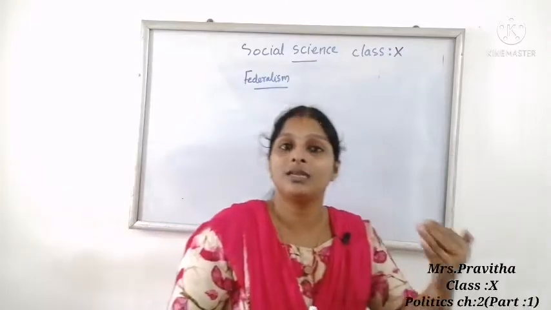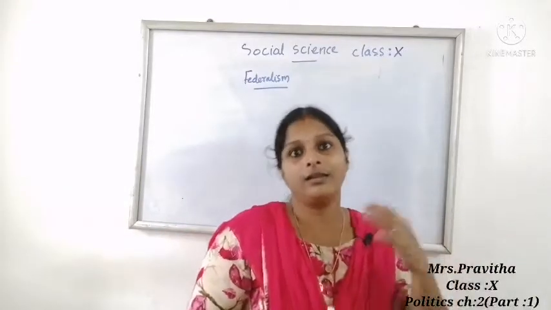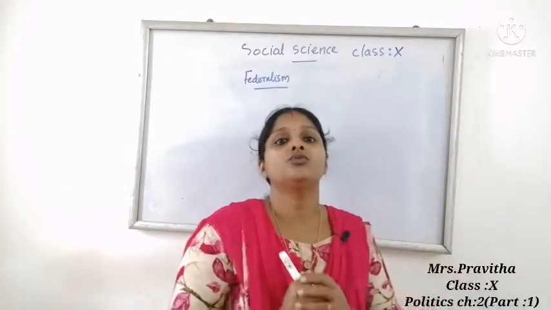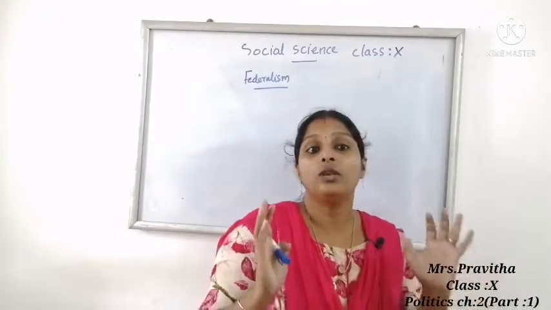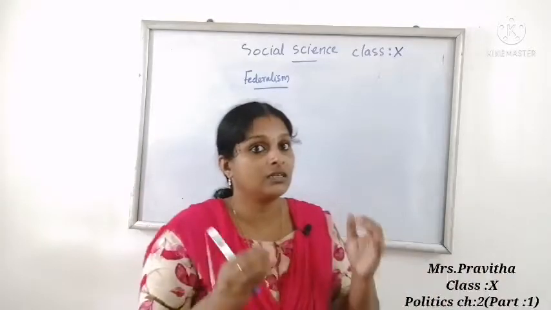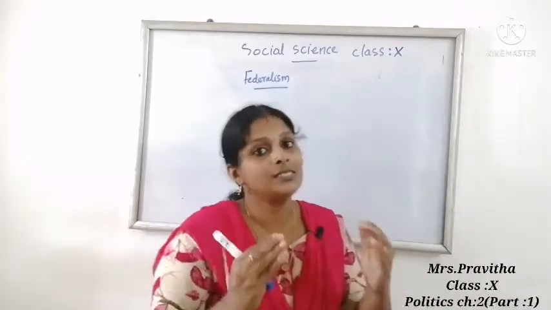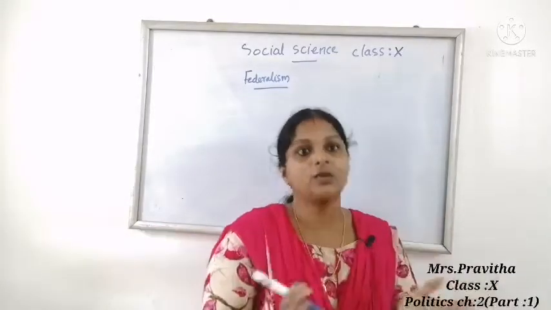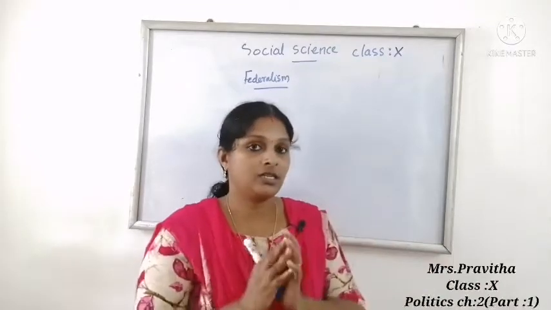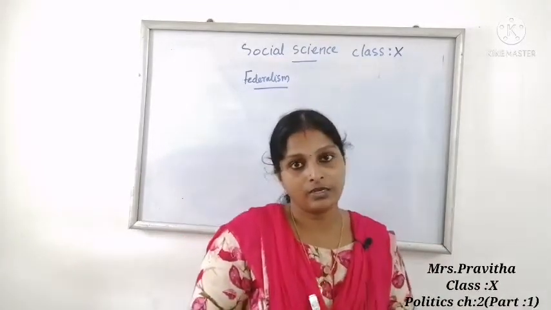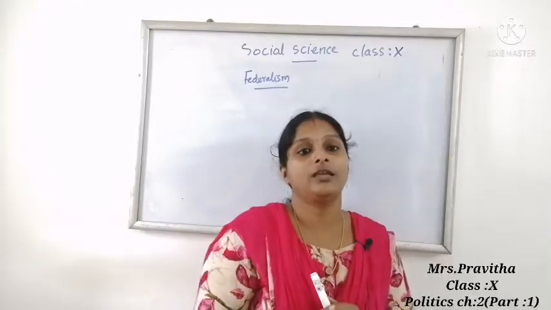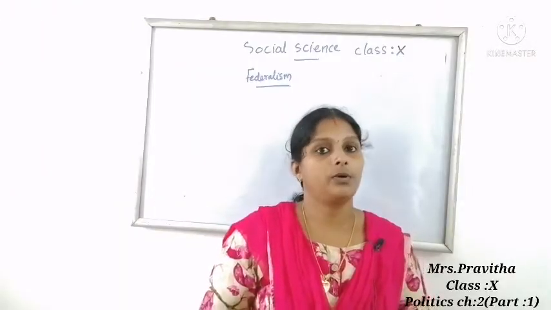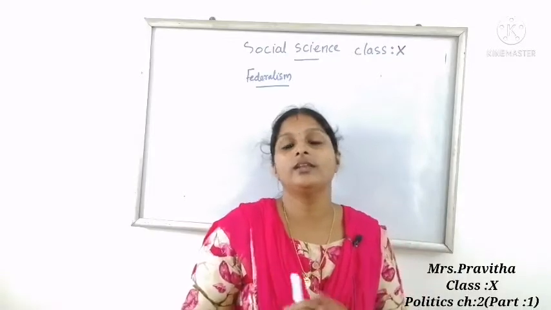Okay, in simple way I told you two levels of government. One is the government at national level, that is central government, and second one is the government at the level of provinces or state, which looks after the day-to-day administration of the state, that is state government. So from these you can conclude that in federalism the two levels of government are the central government and state government.